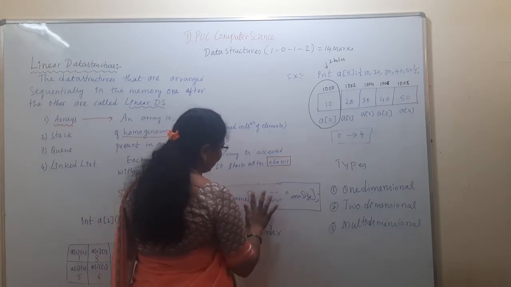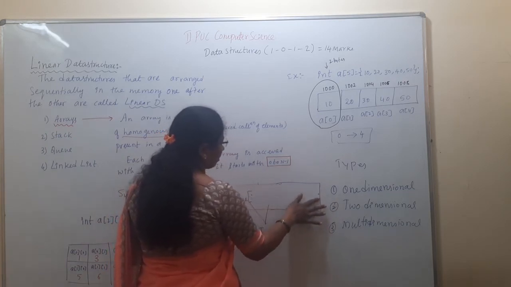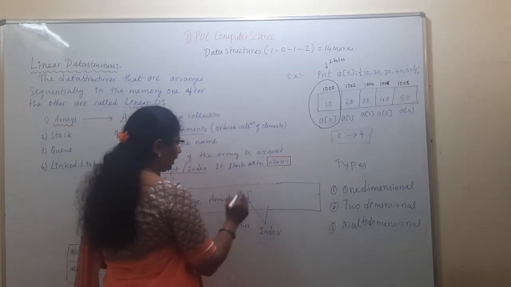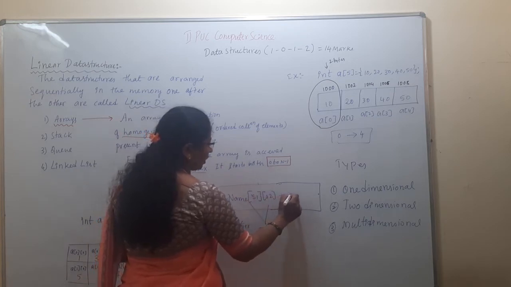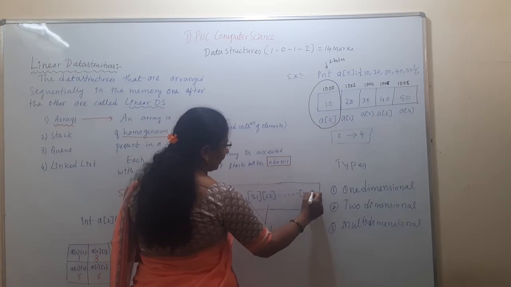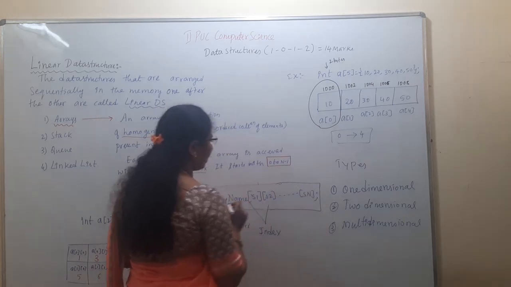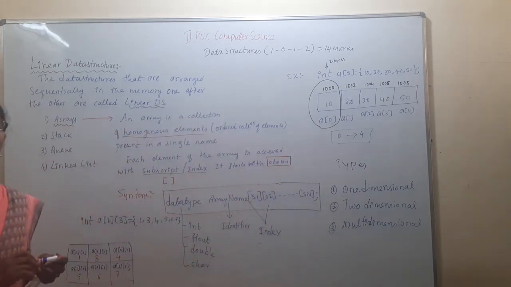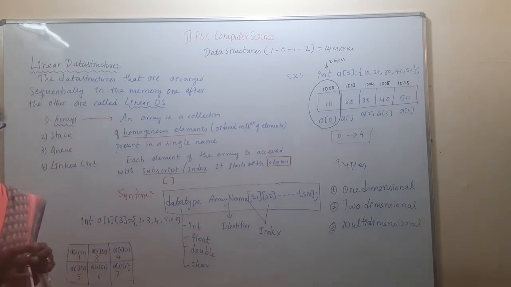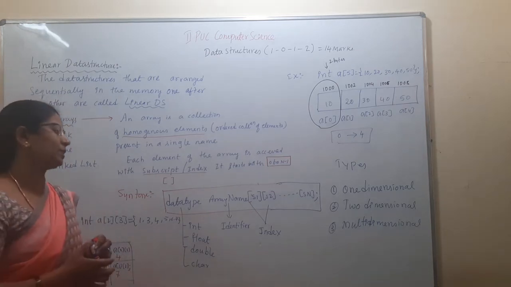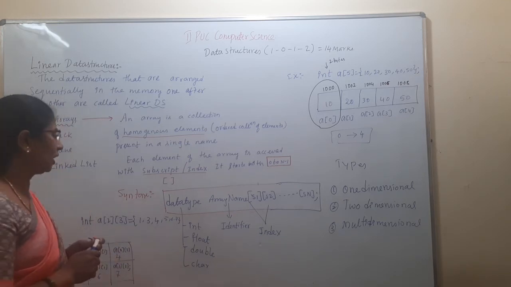What is a multi-dimensional array? An array with multiple subscripts is called a multi-dimensional array: size 1, size 2 and size n, where n means the number of subscripts. An array with more than 2 subscripts is called a multi-dimensional array.